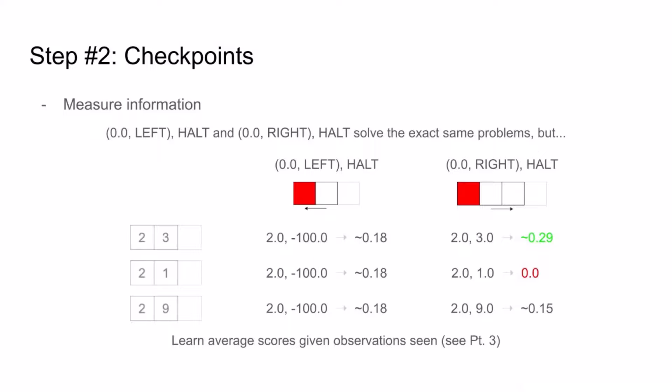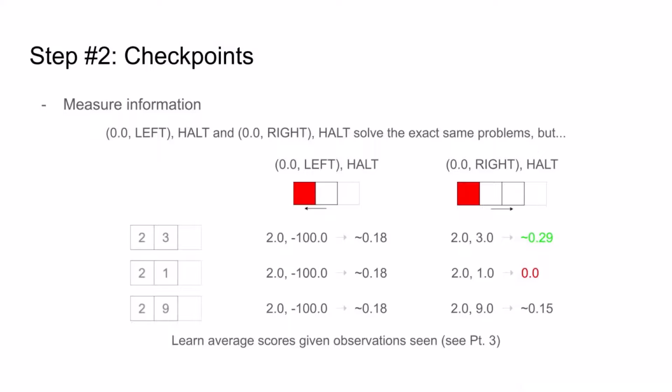Specifically, as we try a sequence on a large number of problem instances, we'll learn what the average scores are given the observation seen. This is a supervised learning problem, and we'll leave the details to part 3, but for now, we'll simply assume we can do this perfectly. So when 0 right, for example, sees 2 and 3, it will have learned to expect an average score of around 0.29, which is the probability that a problem instance starting with 2, 3 is fully pre-sorted. And on the other hand, when it sees 2 and 1, it will have learned to expect an average score of 0.